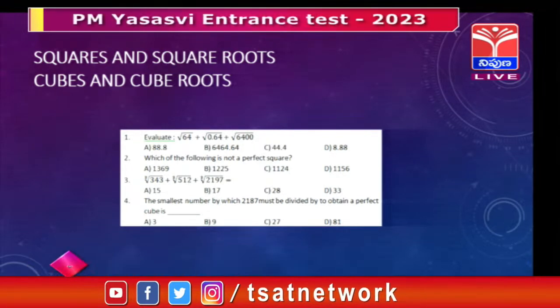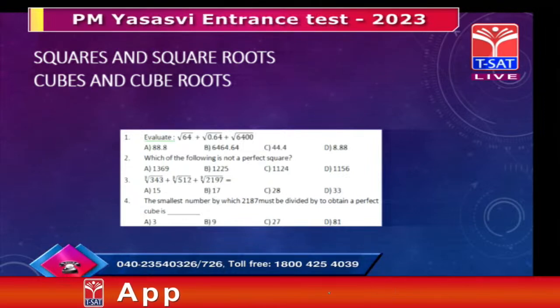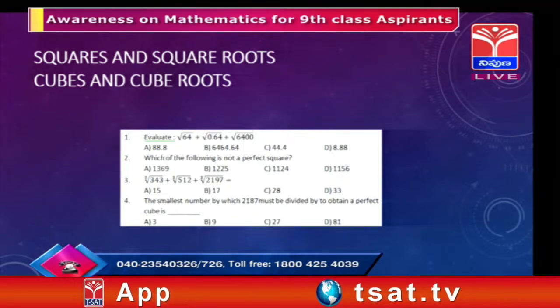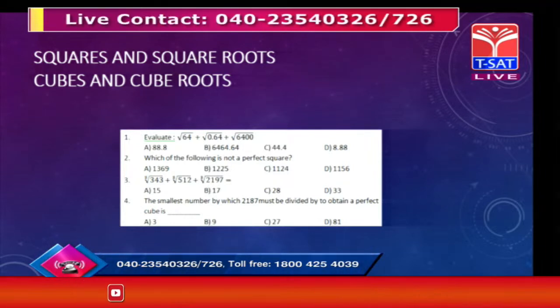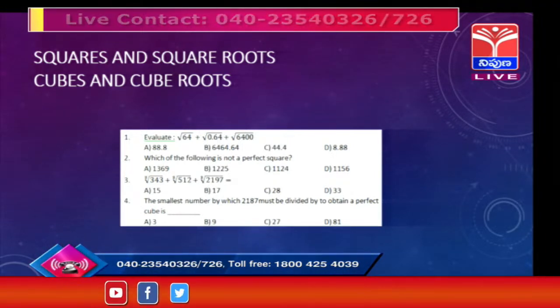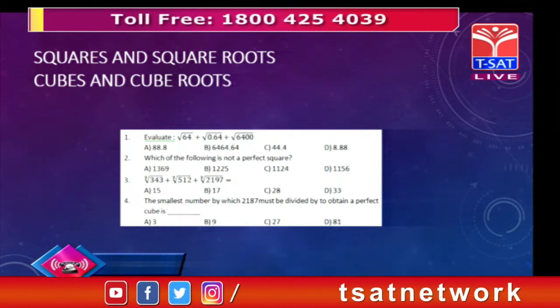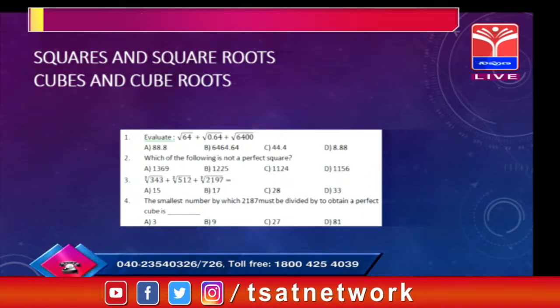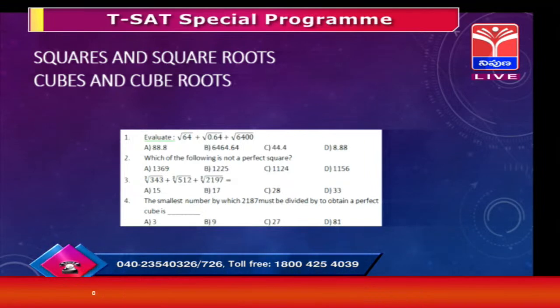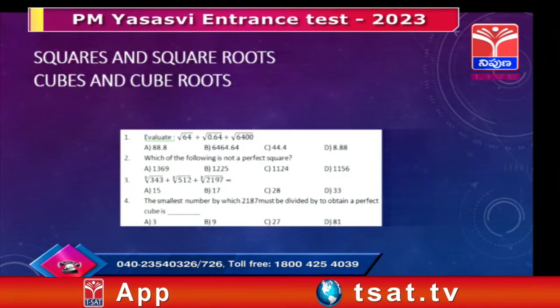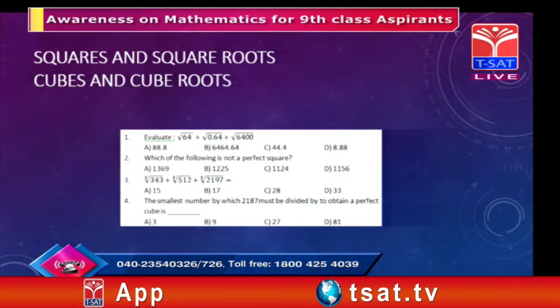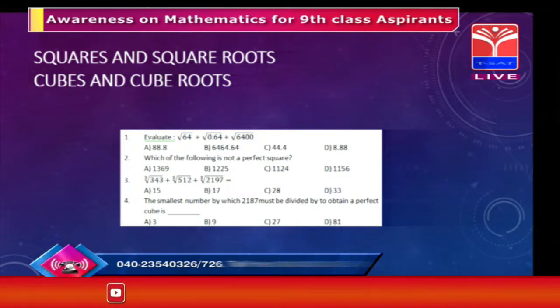Most of the students are aware of squares and cubes from their lower classes, from the 5th and 6th classes. But here square roots and cube roots are included. If you are thorough in squares and cubes, there is nothing to worry about in square roots and cube roots.